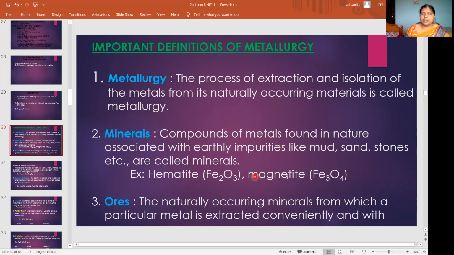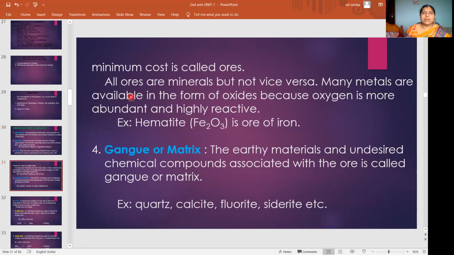Those are called minerals. For example, hematite, which is iron oxide, and magnetite, which is Fe3O4. Then the naturally occurring minerals from which a particular metal is extracted conveniently and with minimum cost are called ores.